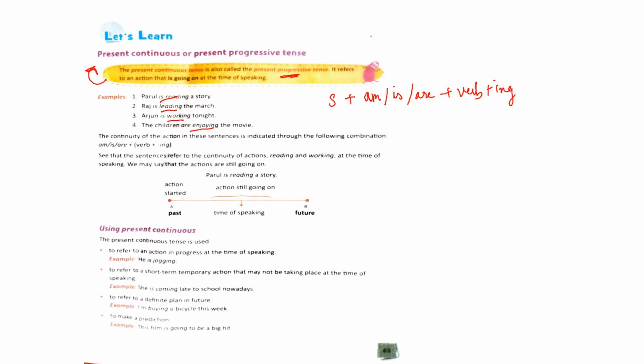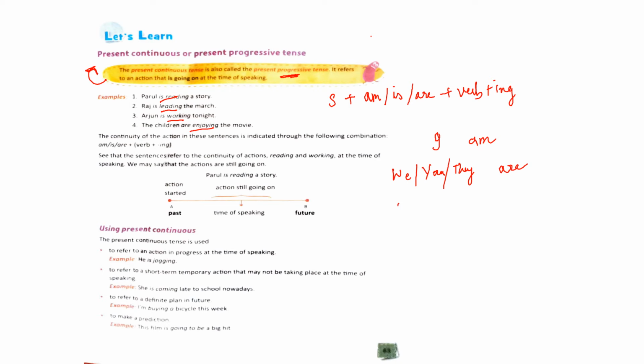Now whether we will use am, is, are will depend on the subject. If the subject is I, then you will use am with it. If the subject is we, you, they, now we and they are plural, you is singular, but even though you is singular, we use are with it. You are, we are, they are. We are working today. You are working today. They are working today. You will use are with the subjects we, you and they.